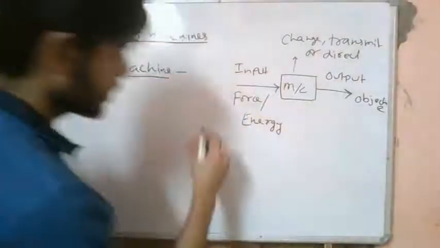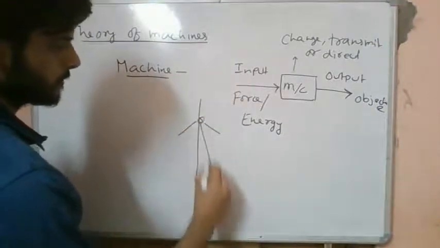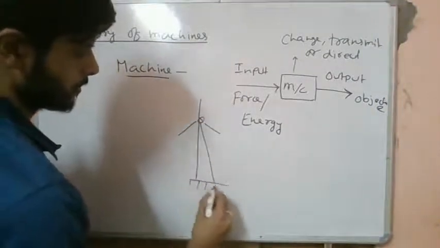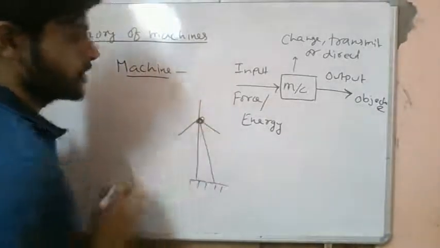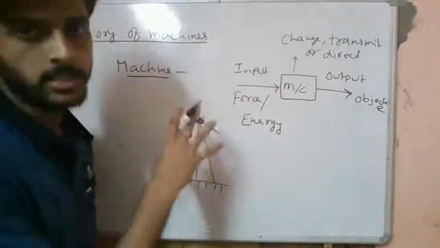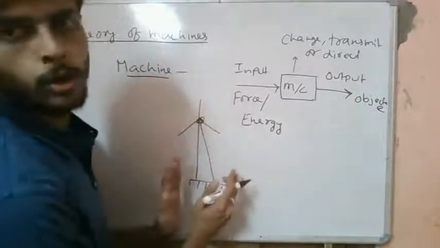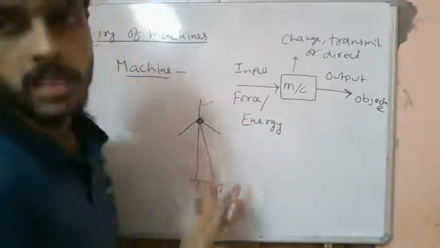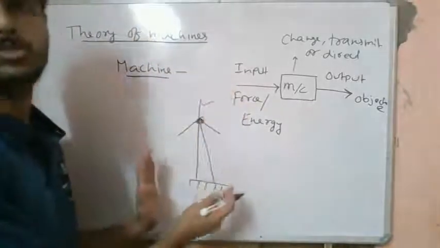For an example, let's say we consider a wind turbine. A wind turbine is a device like this, and it has 3 blades. Its input is the fluid flow mechanical energy. This device has certain components like mechanical components, some electrical components, some electronics components. All this system will constitute a machine.